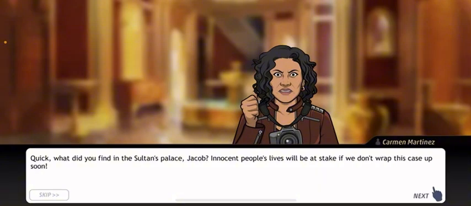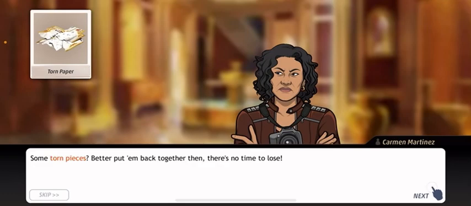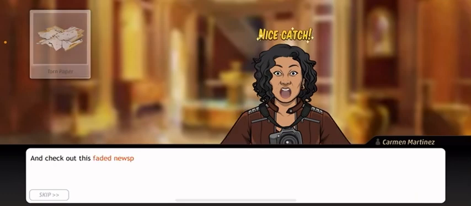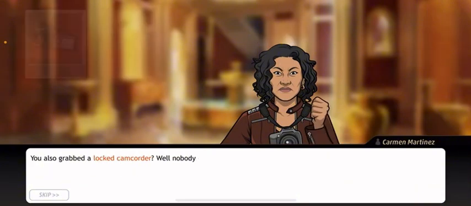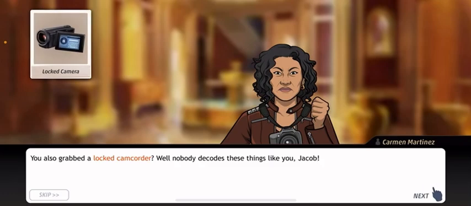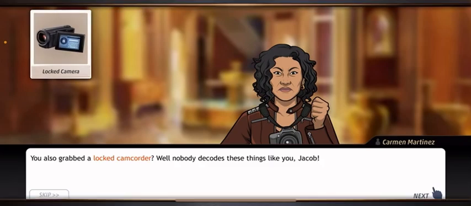Quick, what do you find in the Sultan's place, Jacob? Innocent people's lives will be at stake if we don't wrap this case up soon. Some torn pieces. Better put them back together then. There's no time to lose. I took this faded newspaper article. The headline reads, Protest leader murdered. Hosma Busted shot dead. We need to retrieve the faded parts. You also grabbed a locked camera recorder. Well, nobody decodes things like you, Jacob.